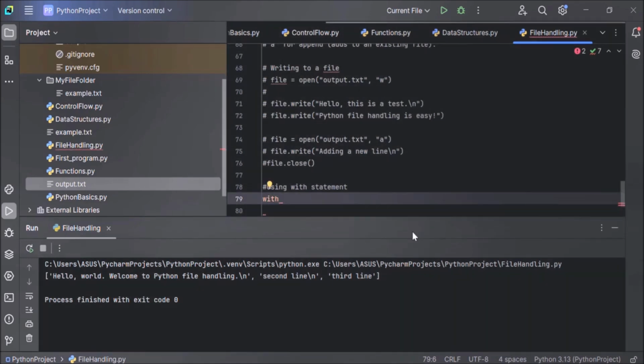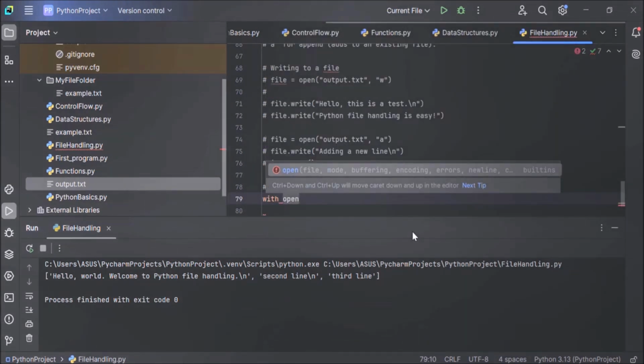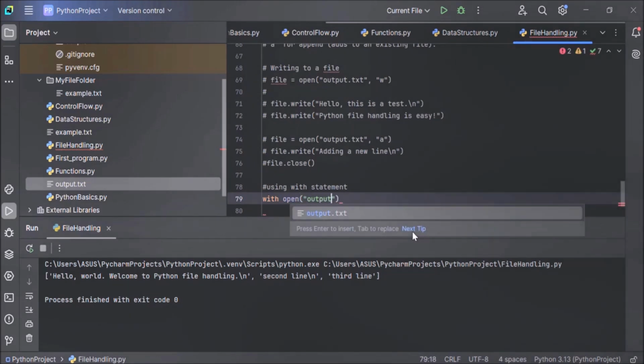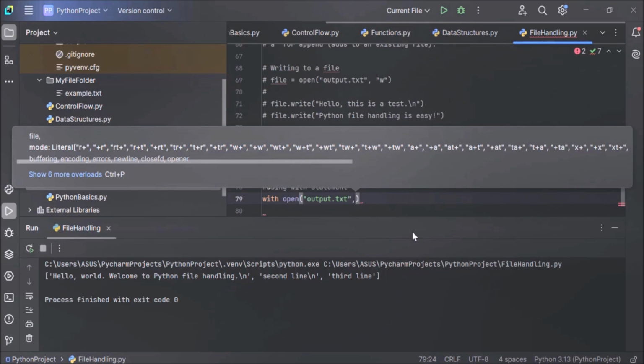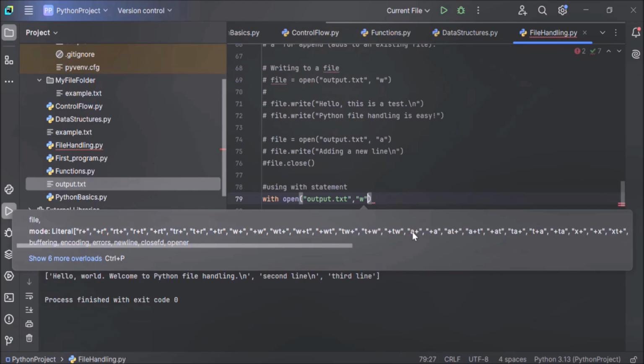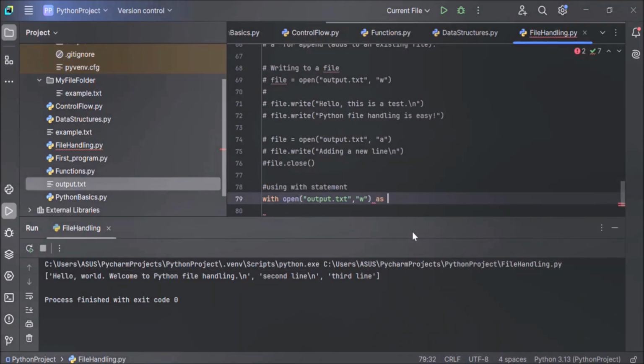With open, name of your file, that is output.txt, comma, the mode in which you want to open. You can open in write mode or append mode, whatever mode you want. Let's open it in write mode only. And here, as file. This is your file object, and colon.